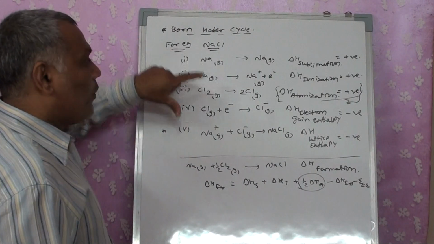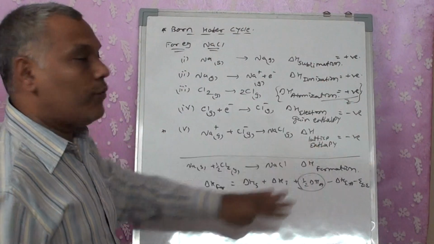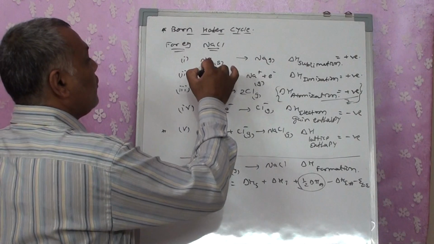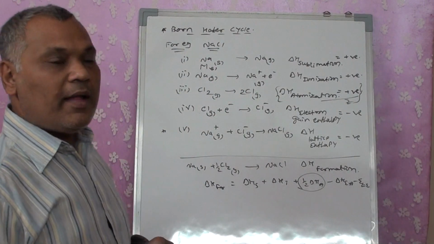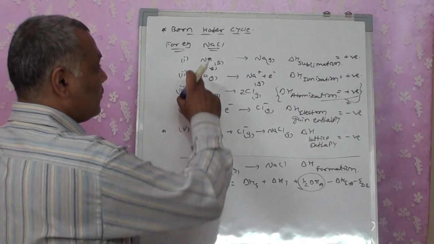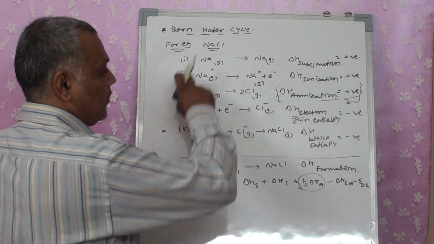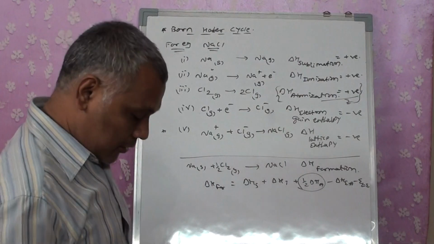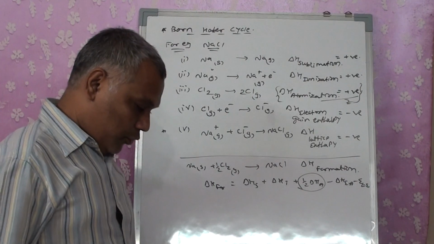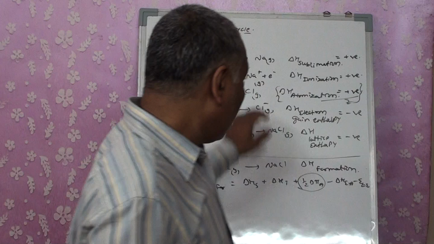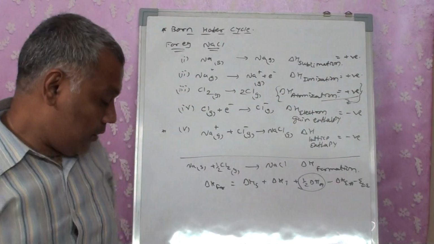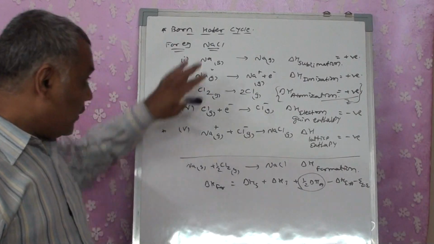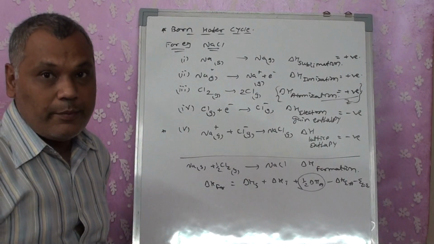So in a generalized format, in place of Na, you can write it as metal solid also, right? Anything in common, it's a metal. The same condition can be done, right? So you would have to make a practice of doing this type of questions. Okay, numericals we will do later on, one by one.